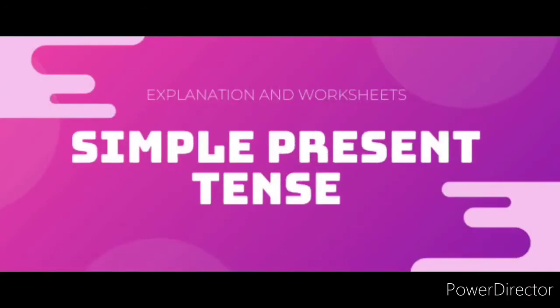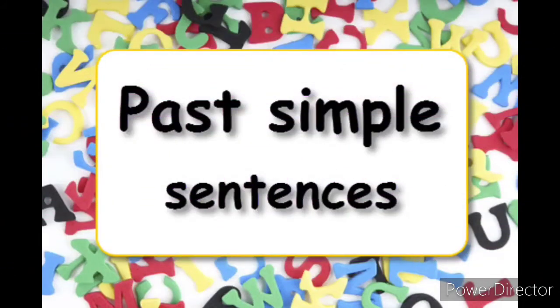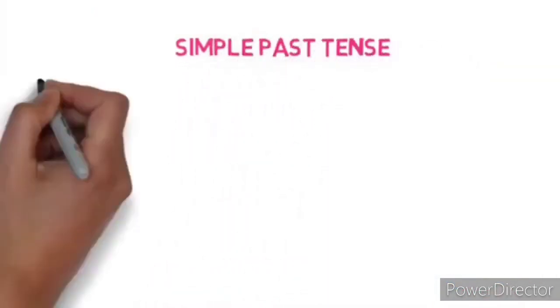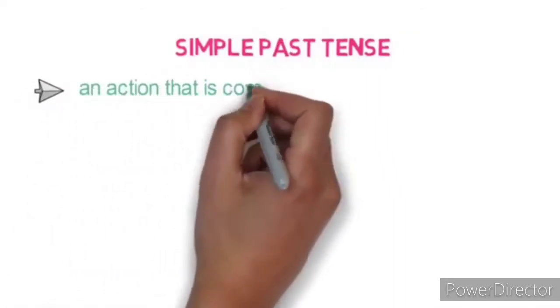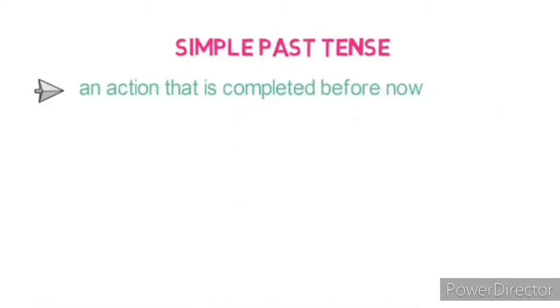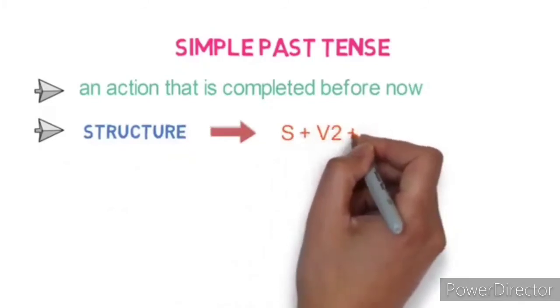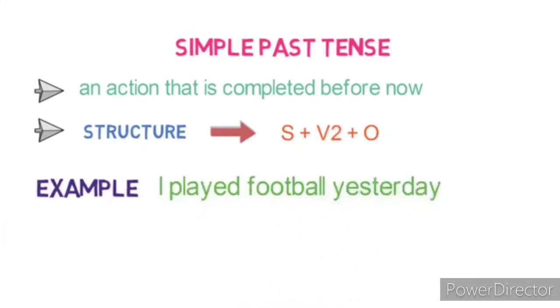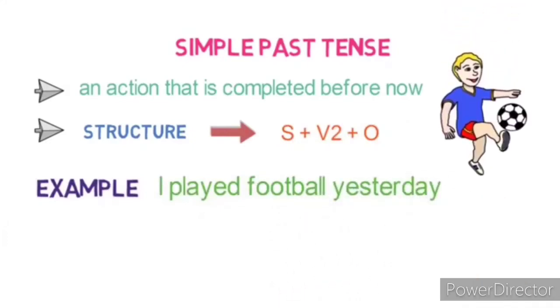In simple present tense, we have seen the definition, pattern, rules, verb forms of simple present tense along with the examples. Let's move on to the next tense, that is simple past tense. Simple past tense refers to an action that is completed before the time that we are talking about it. The sentence structure and the pattern for past tense is subject V2 plus object. For example, I played football yesterday.